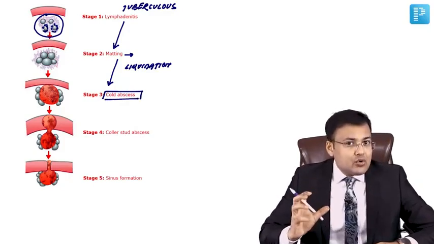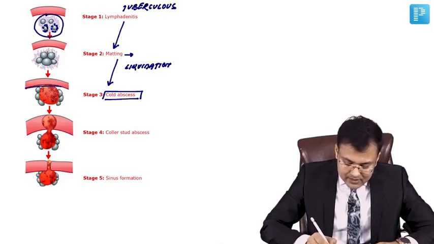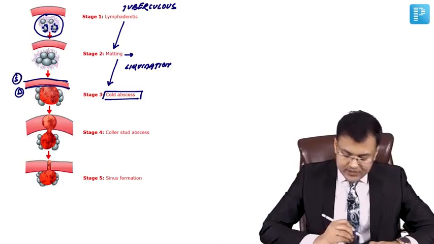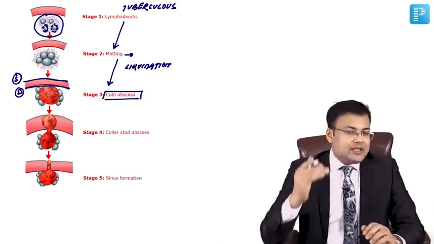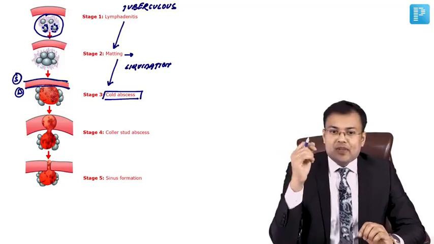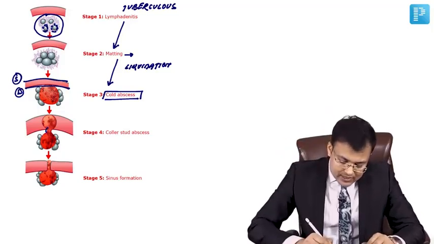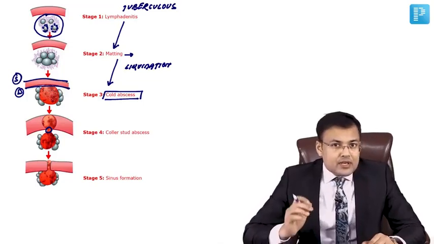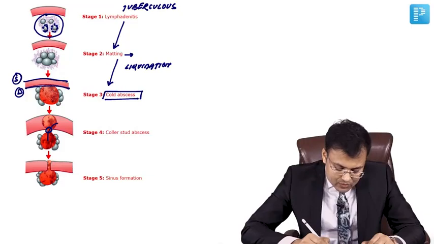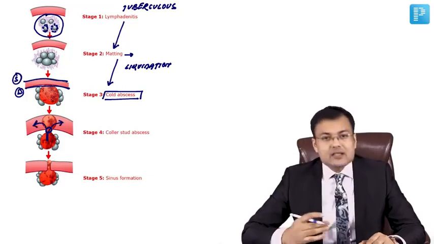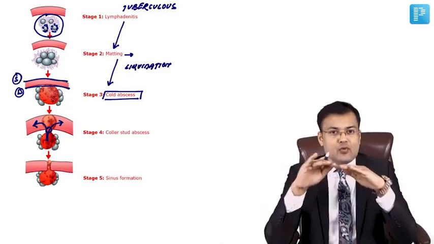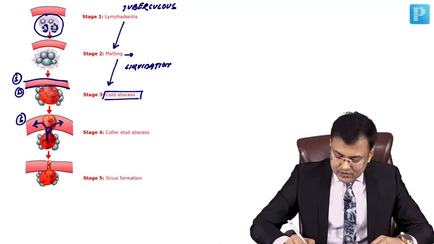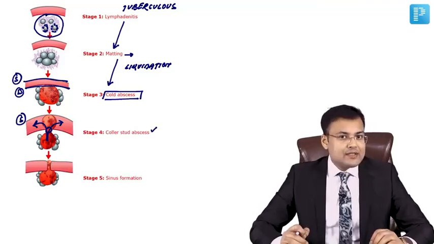Here, this cold abscess is collected beneath deep fascia. You can see this is the deep fascia and this is the superficial fascia. So the cold abscess is located beneath deep fascia. What happens? At one point of this cold abscess, there is rupture. If rupture occurs at one point, now the pus flows and is collected into the space located beneath superficial fascia, and this is known as what? Collar stud abscess.